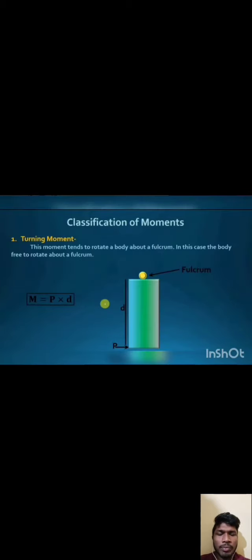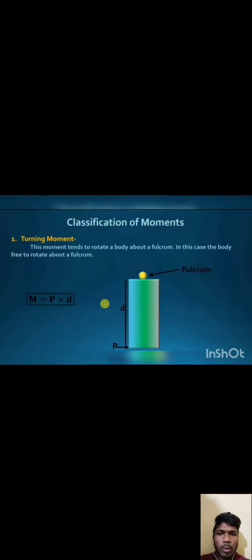Classification of moments. Moments are classified according to their effect about the axis of rotation. They are classified as turning moment, bending moment, and twisting moment. These moments are classified into three types: turning moment, bending moment, and twisting moment. Based on their effect, they are classified.